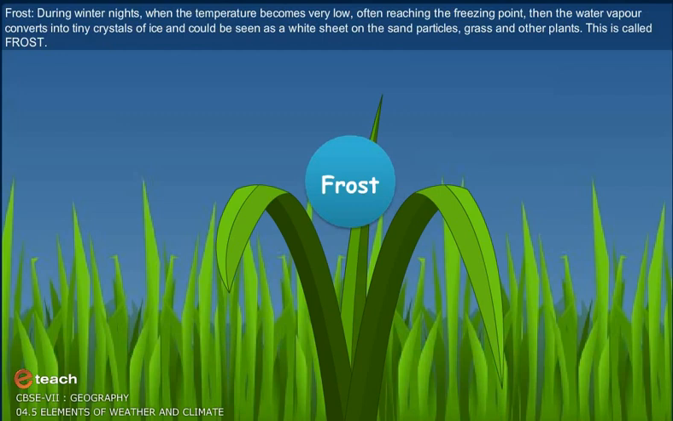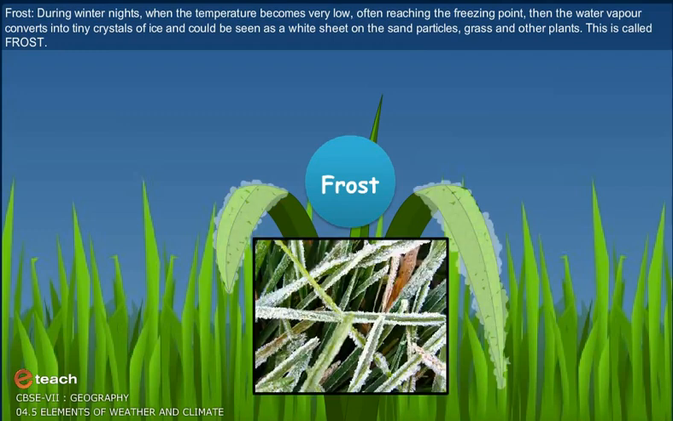Frost. During winter nights, when the temperature becomes very low, often reaching the freezing point, then the water vapor converts into tiny crystals of ice and could be seen as a white sheet on the sand particles, grass and other plants. This is called frost.